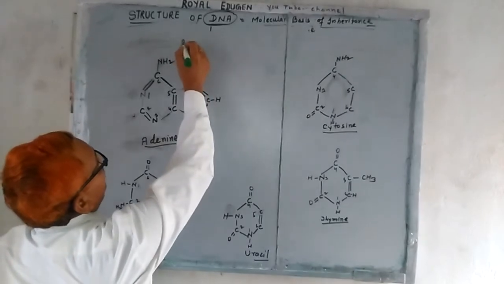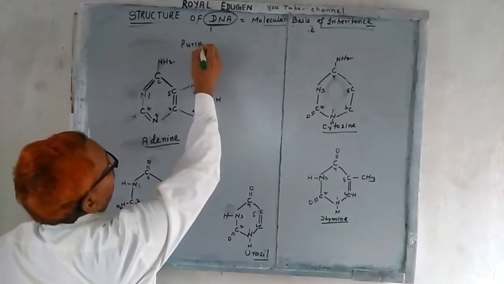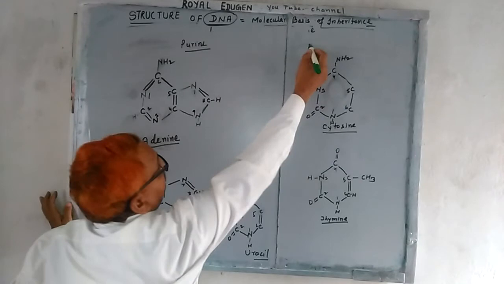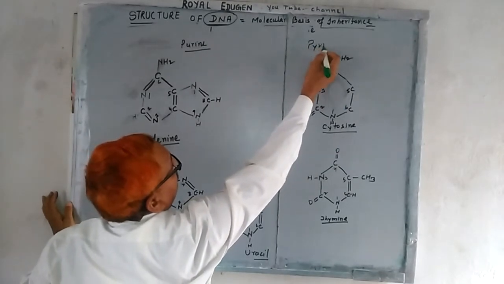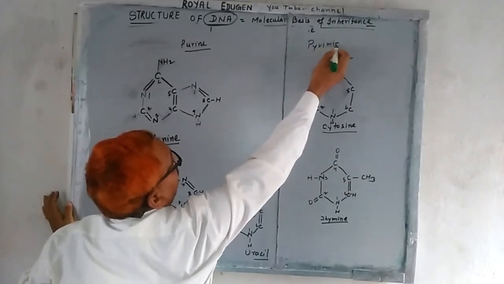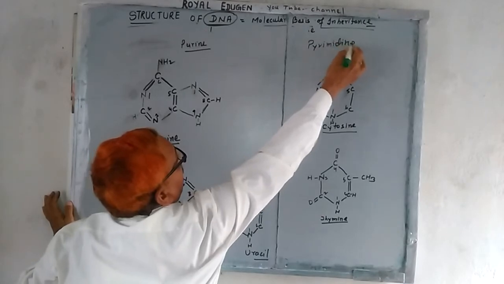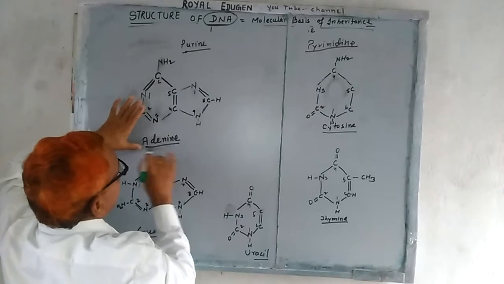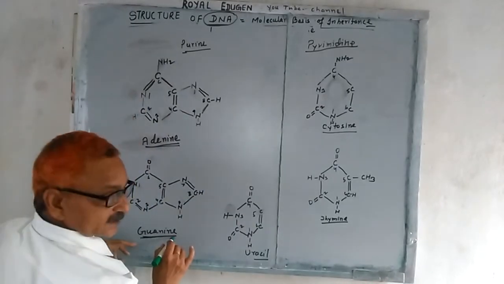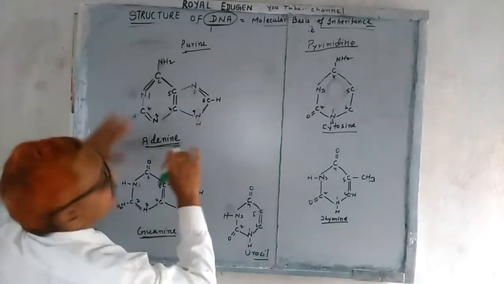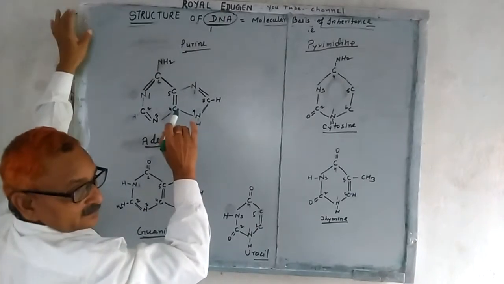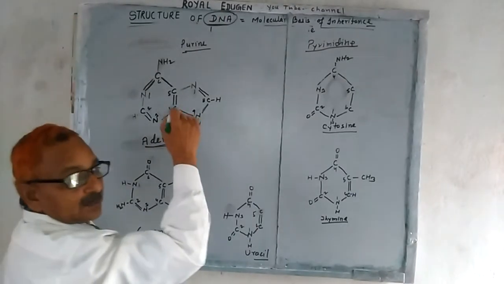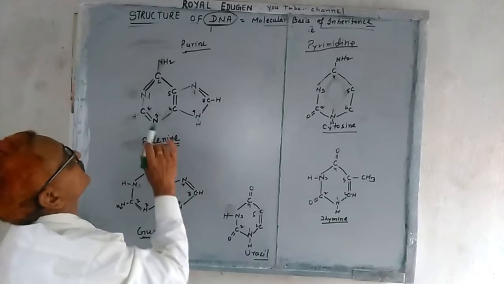Purine versus pyrimidine. So purines are adenine and guanine, which we have already discussed. The structure of adenine is a 9-member heterocyclic ring made up of carbon and nitrogen.